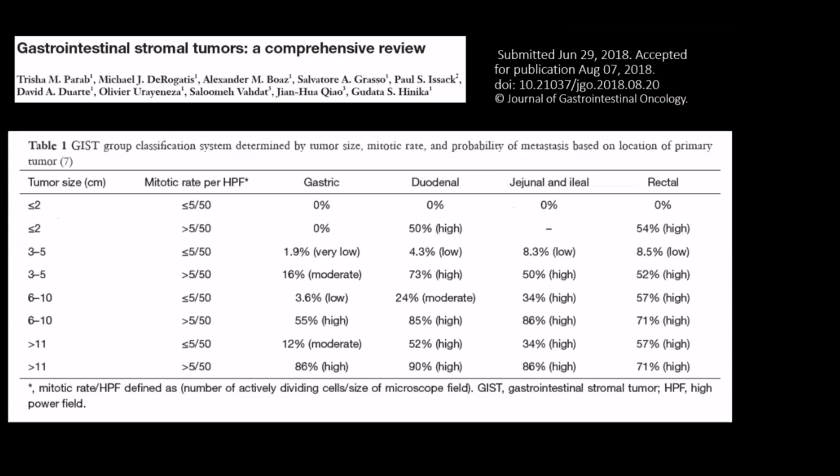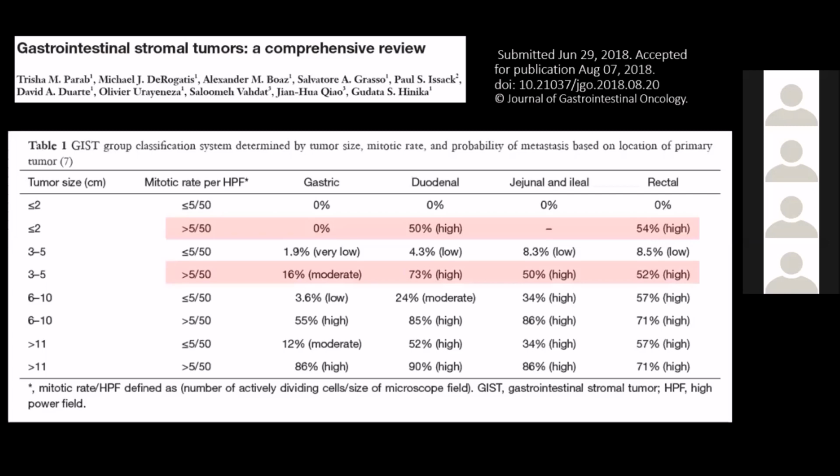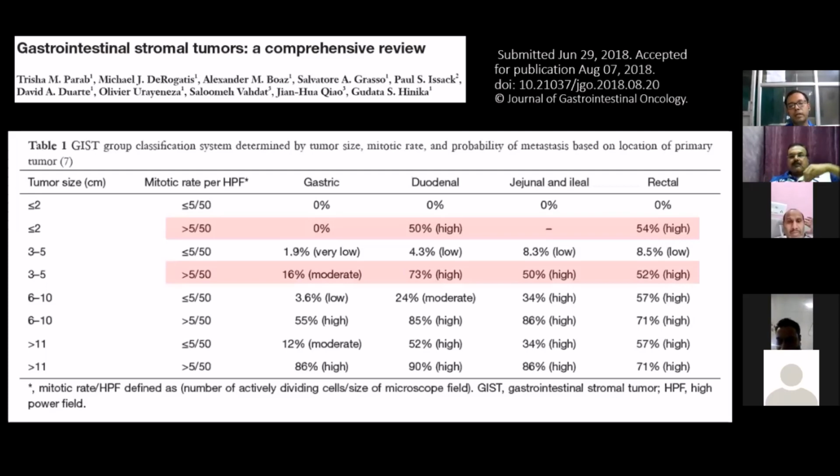But in a recent comprehensive review, as we can see, regarding mitotic rate in extragastric lesions, like in the duodenum and rectum, as per the NCCN guideline, there is a very high chance of metastasis in duodenal and rectal lesions, even in less than 2 centimeter lesions. So they should be followed up very strictly. Similarly, if the lesion is more than 2 centimeters, the chance of metastasis increases very high, more so in duodenal lesions, whereas in gastric lesions it is still low. I think because of this only, there was a change in NCCN that it has differentiated between gastric and non-gastric.